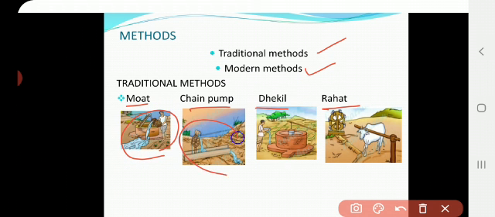In the chain pump, a wheel with buckets is rotated and the water is dropped to the plant. In the dhekli system, here also a person is needed to drain the water through channels. And in the rahat system, a buffalo or a cow is needed, and like a lever system they rotate. When they rotate, the water is passed to the crops.